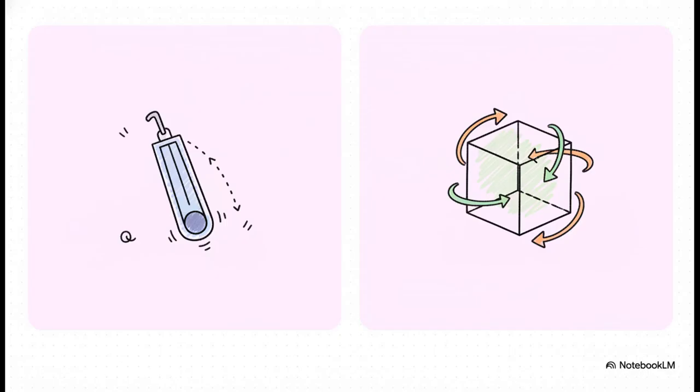But before we dive in, we have to clear up a massive point of confusion right out of the gate. Hamilton's name is attached to two radically different concepts, and people mix them up all the time. On one hand, we have the physics Hamiltonian, which deals with total energy and the mechanics of physical systems. On the other hand, we have classical Hamiltonian quaternions, which is a four-dimensional mathematical number system used to calculate 3D spatial rotations. So two entirely different domains of human knowledge sharing the exact same namesake.